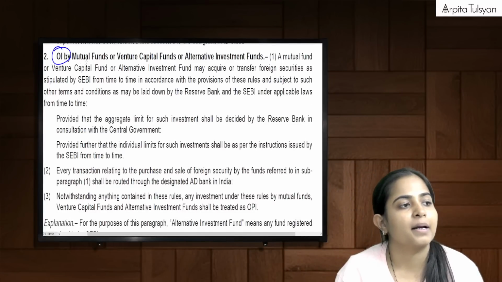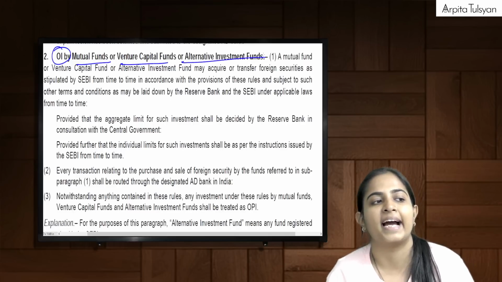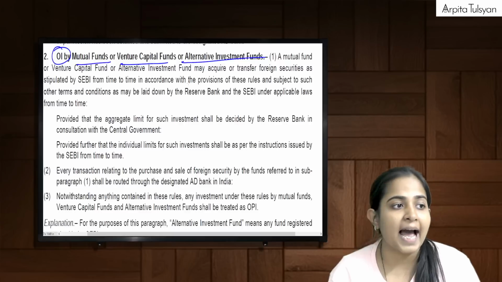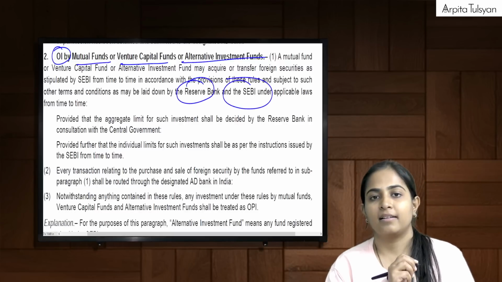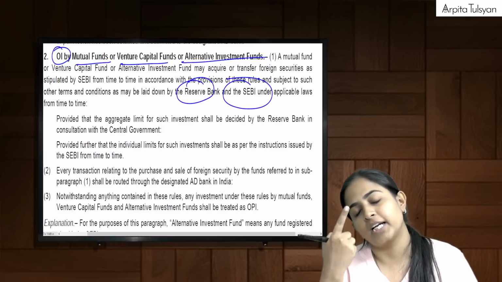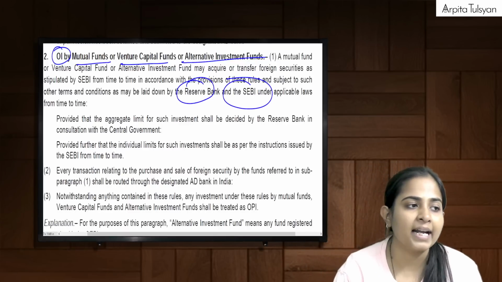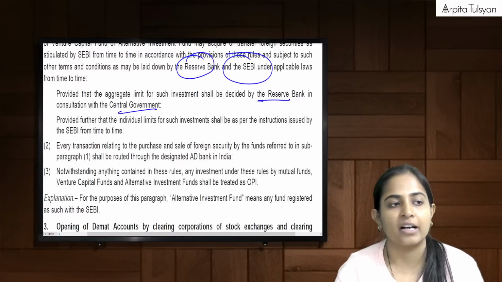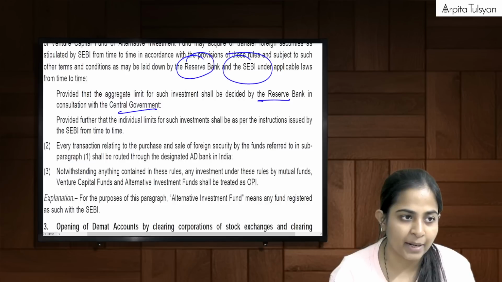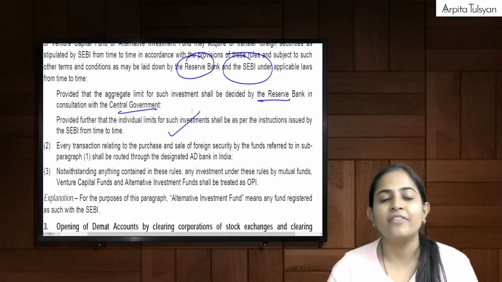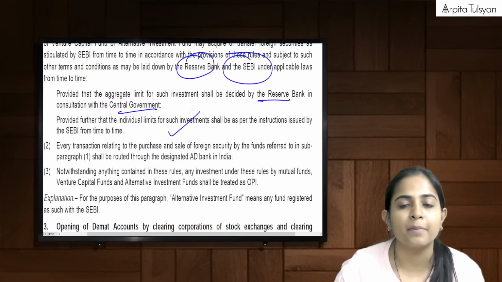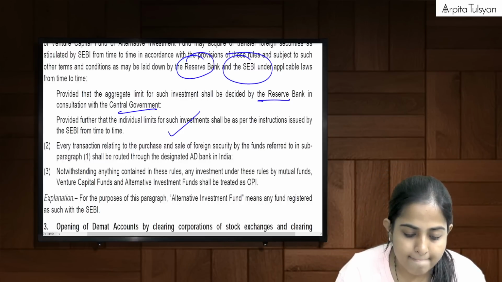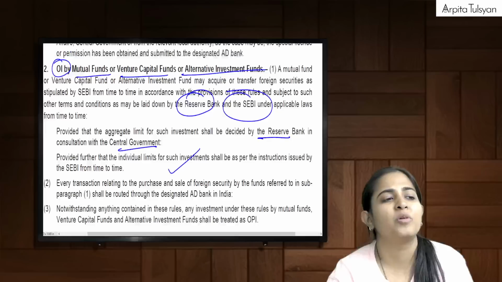Then, overseas investment by mutual funds or venture capital funds or AIFs. Again, these people can do it subject to terms and conditions as levied by RBI and SEBI. Acha, the limit will be decided by RBI plus the central government. What amount of overseas investment can be done, and individual limits can be decided by SEBI from time to time. SEBI can instruct regarding the same. This is what you have to remember.